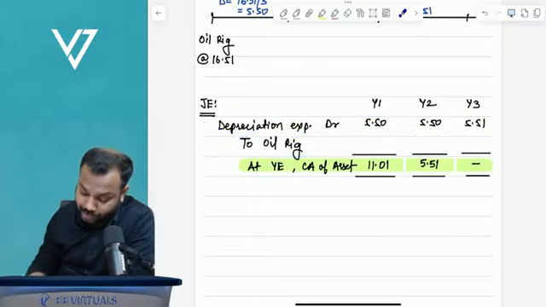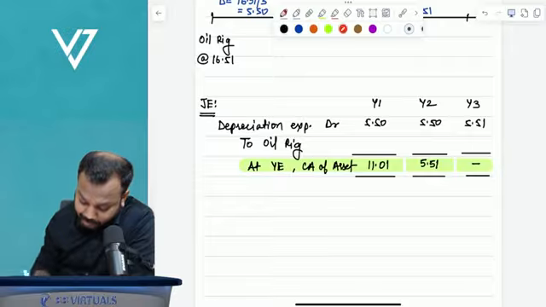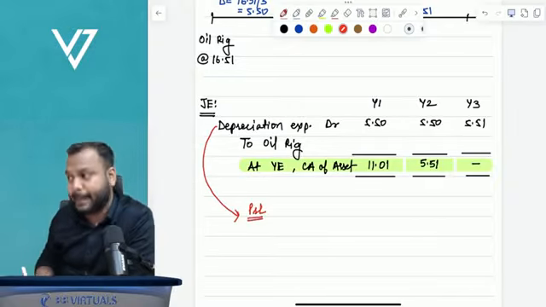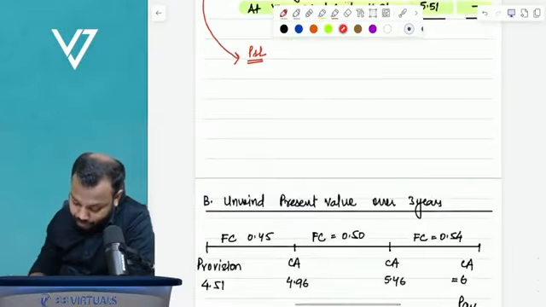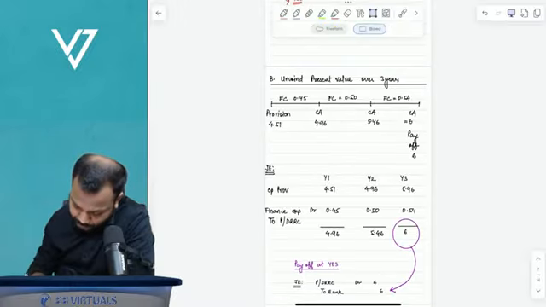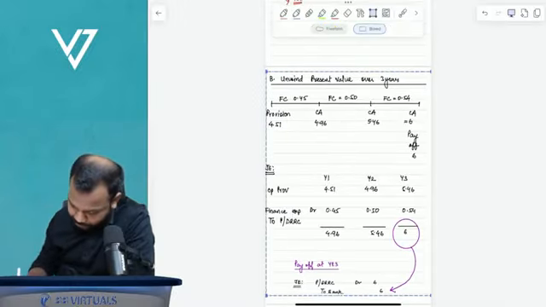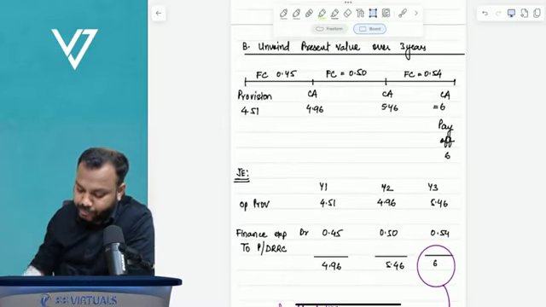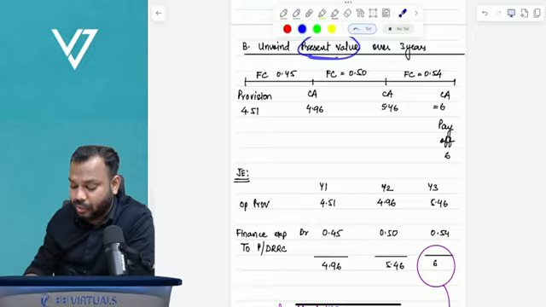Okay. This depreciation expense will go to P and L. Now, further, you have to unwind the present value over 3 years.